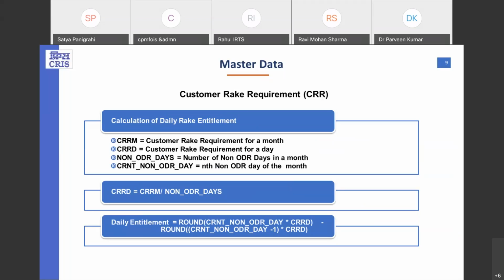Then the remaining days are known as non-ODR days. Using these calculations, the daily entitlement for each customer is calculated, which is used to generate the allocation for a customer. That helps to generate the allocation, which is the base for the rake allotment system.